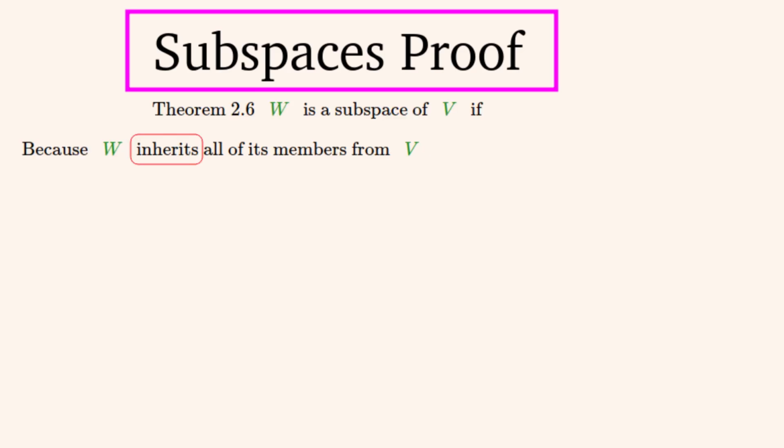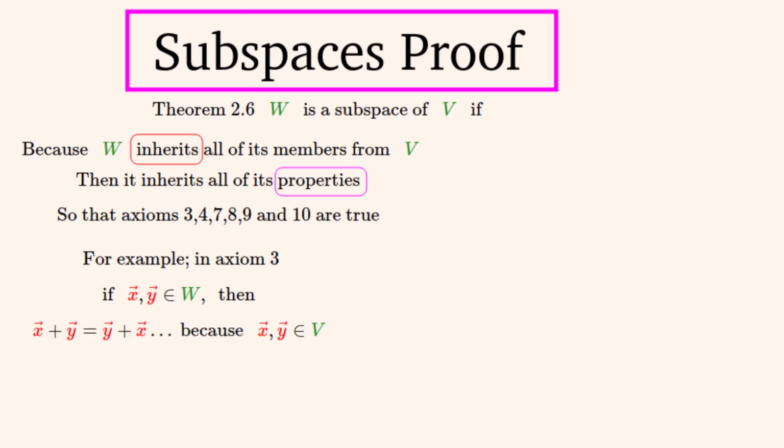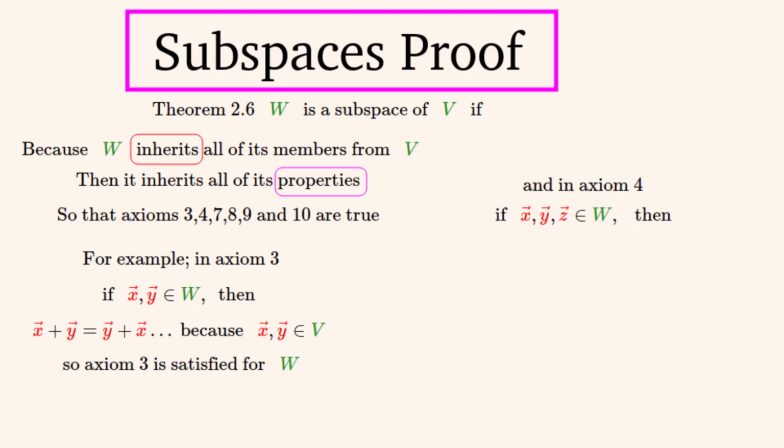So now to look at the concept of inheritance. W inherits all of its members from V, which is sort of its parent vector space. And therefore it will inherit all of its properties. So we can use this to prove all of these axioms, but we'll only have a closer look at 3 of them. So we'll use inheritance to prove axiom 3. Any two elements that are in W will satisfy this addition symmetric property because they are in V, and V is a vector space. So this holds for all the elements in W, and so we've proven axiom 3 for W.